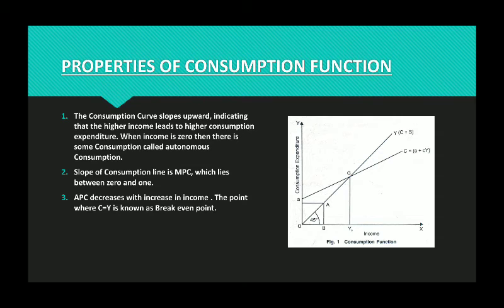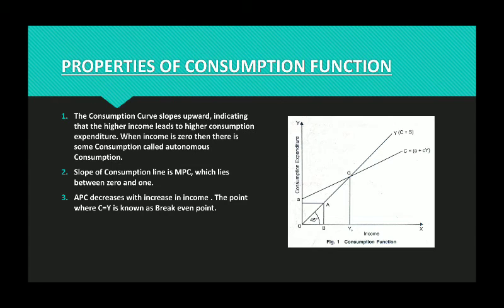The very first property is consumption curve slopes upward. See here in the diagram, you can see that on x-axis we are writing income, which is Y. On y-axis we are showing the consumption expenditure. This line is a 45-degree line because we assume that as income increases, the consumption also increases. And it passes exactly midway, since the axes are always 90 degrees, so it's midway of that.